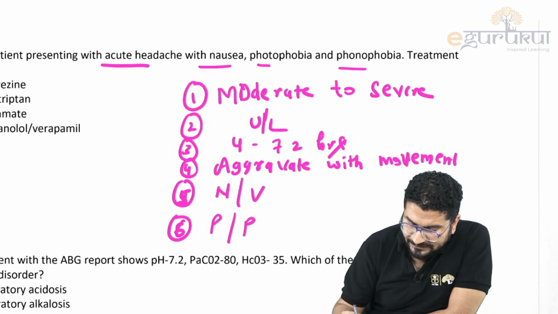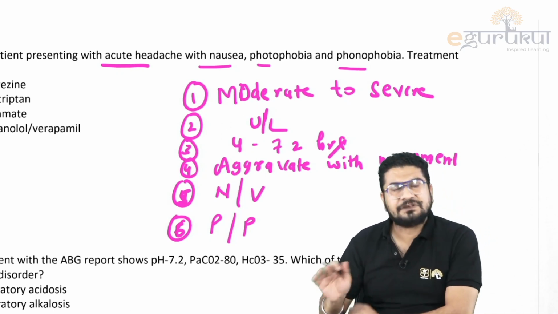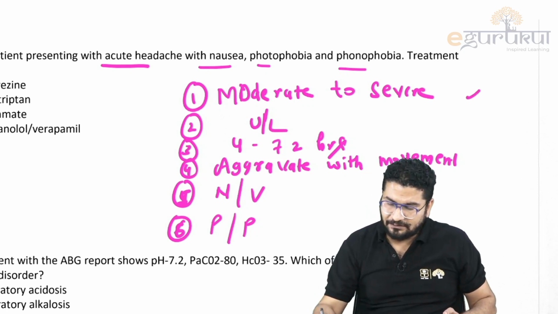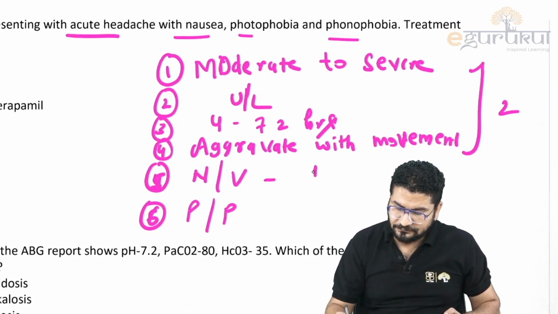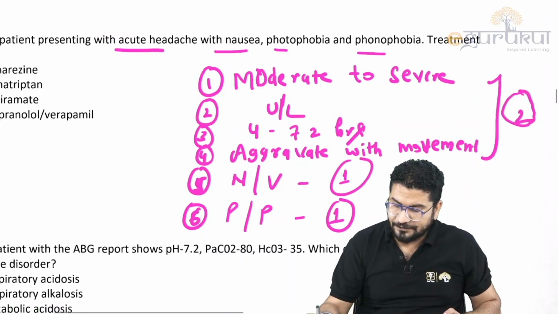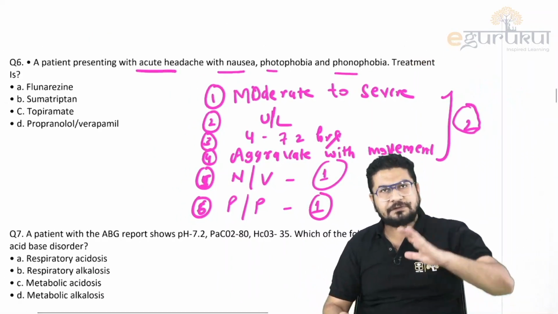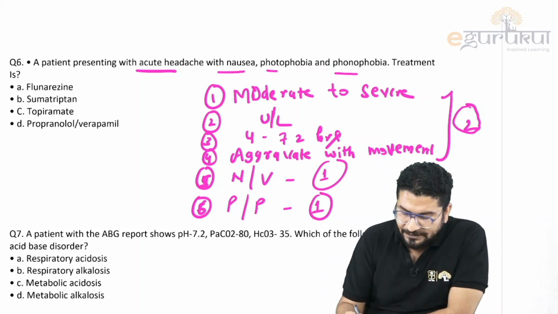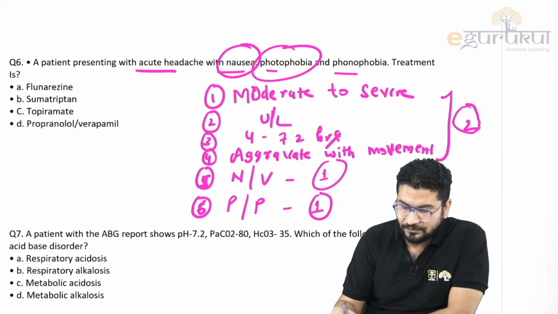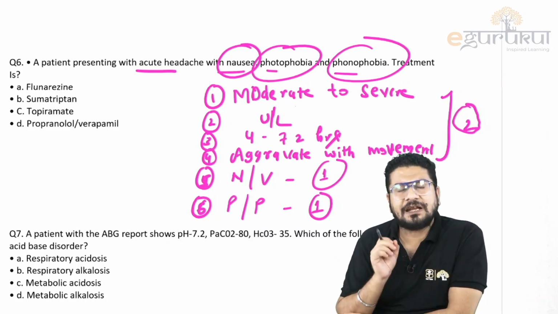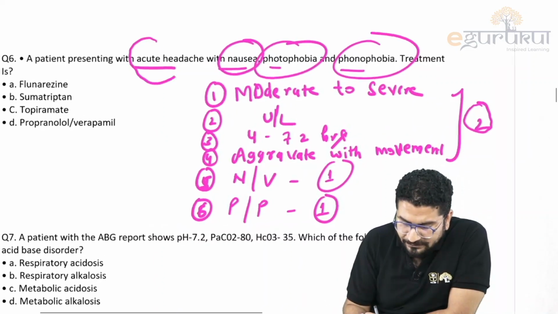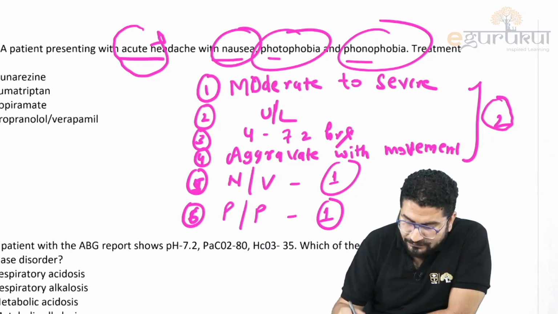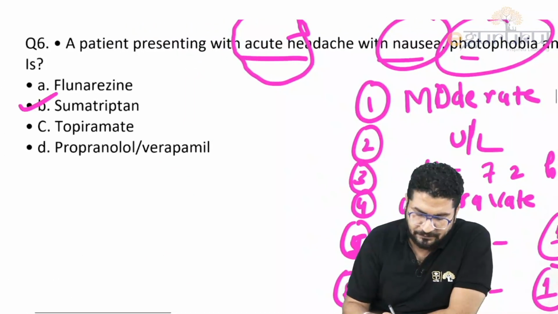So understand this. When they mention these things, photophobia, phonophobia, then you understood they are asking about migraine. So remember, any 2, 1, 1. What we need to make a diagnosis, we need any 2 features from first 4, any 1, 2, 1, 1. So you can see it's acute headache with nausea, photophobia, and phonophobia. So this is a diagnosis of migraine. They are asking acute migraine. So how will you manage acute migraine? The answer will be sumatriptan.